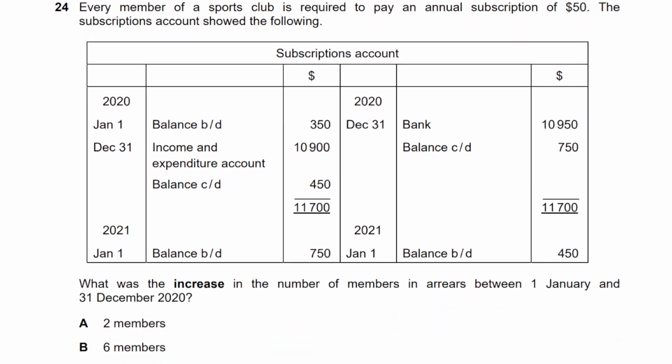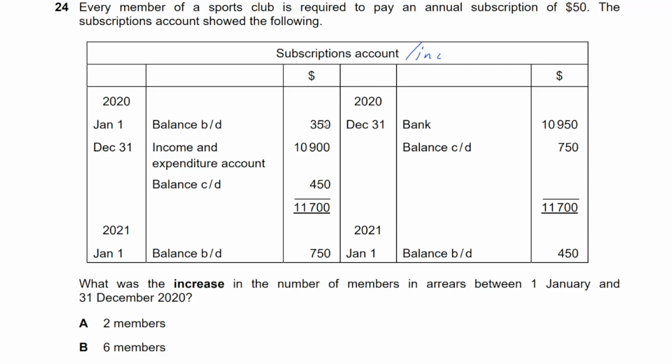Question 24. Every member of a sports club is required to pay an annual subscription of $50. The subscription account shows the following. So in the beginning we have, well, it's an income account. We know that. It's an income account. Debit balance means accrued income.